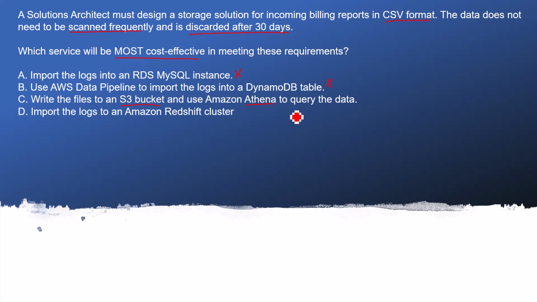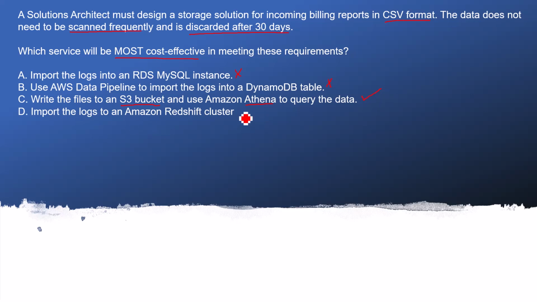If you are saving into your S3 bucket, you can easily run Athena queries, and Athena also provides a lot of compute power, so if you have terabytes or petabytes of data, you can save it into your S3 bucket and run Athena queries on top of it. In the next slide we will read more about Athena queries and how to configure Athena. This looks like the correct answer because it meets all the requirements.